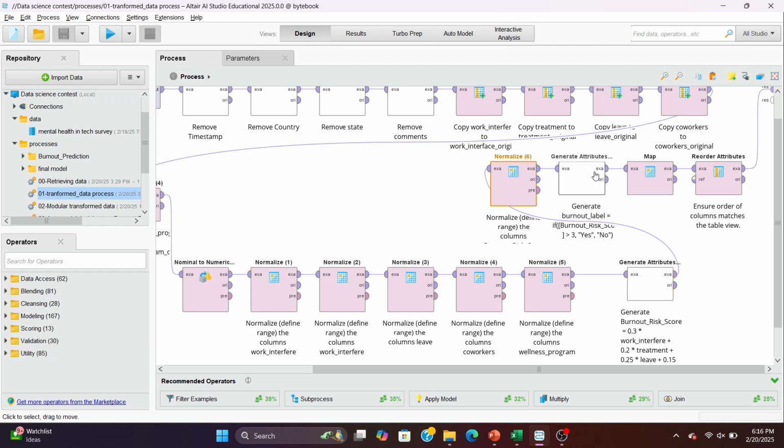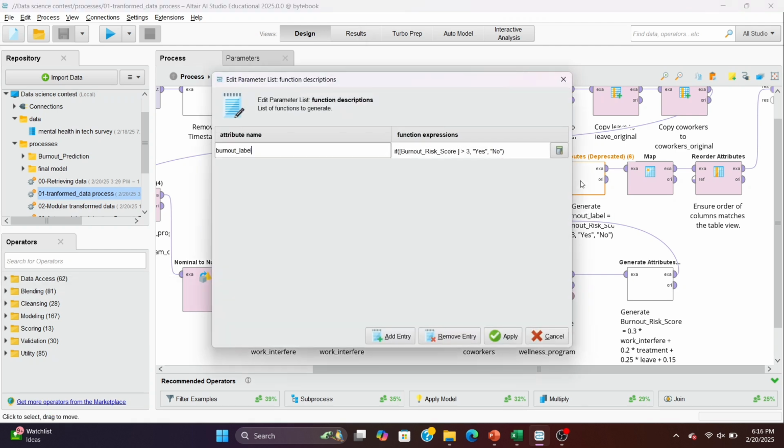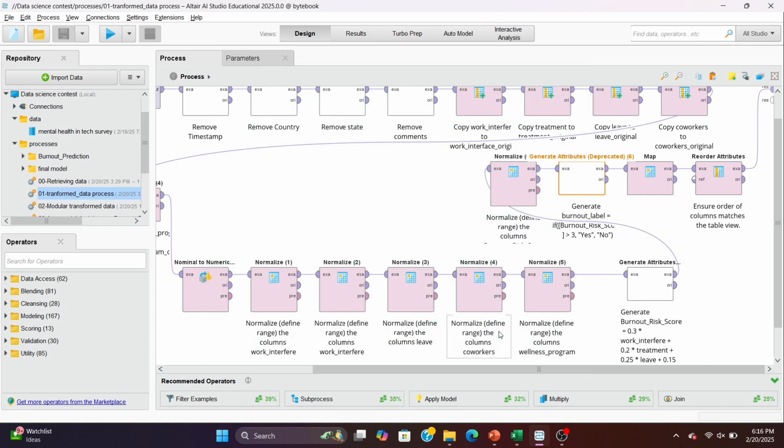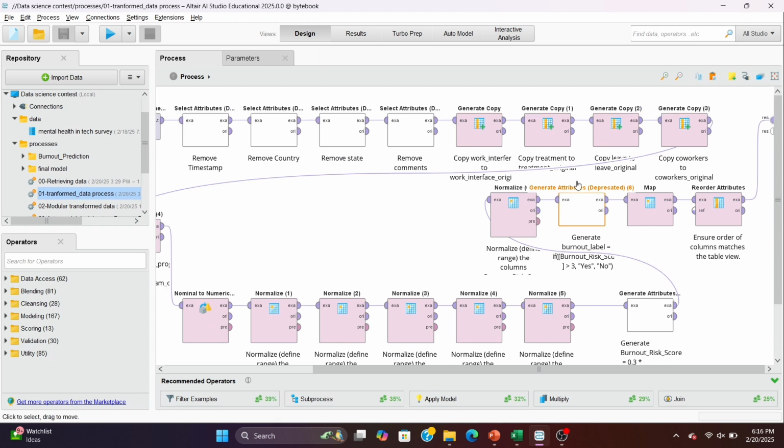Next, we generate a new column named burnout label using the generate attributes operator. If the burnout risk score is greater than 3, we classify it as yes, meaning a burnout chance. Otherwise, we classify it as no. This transformation helps to create meaningful predictions later.